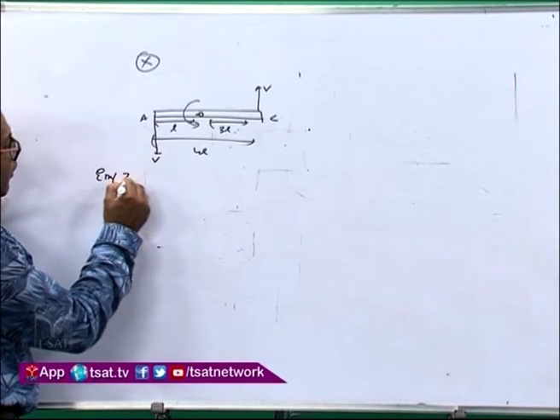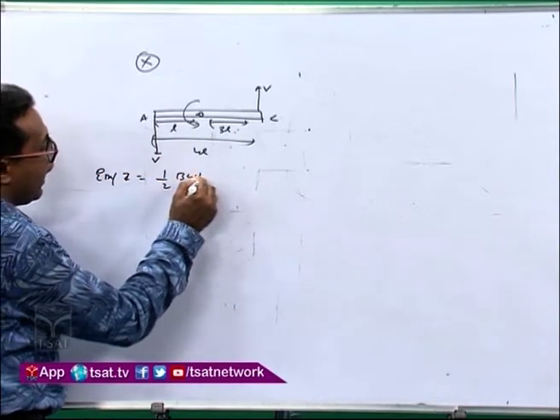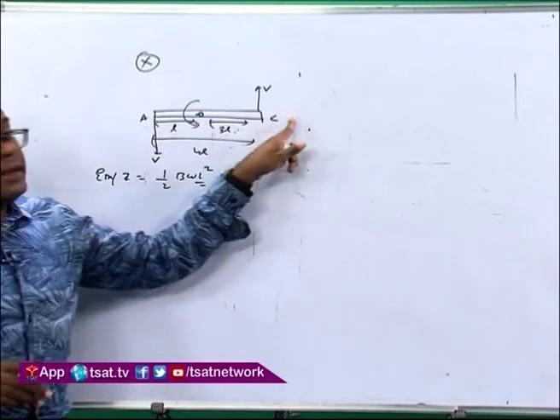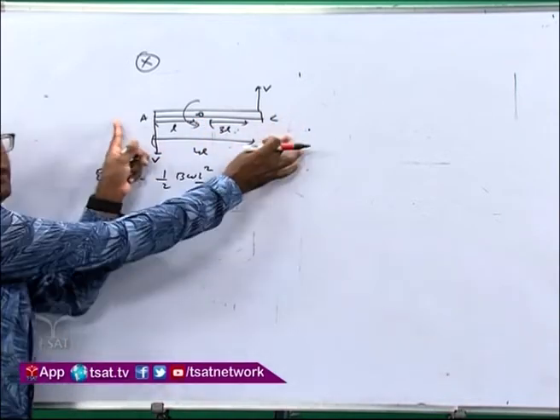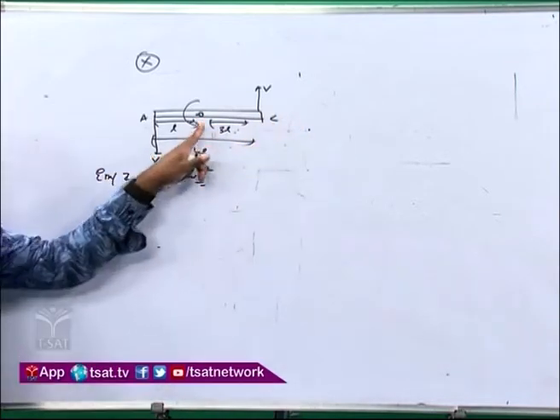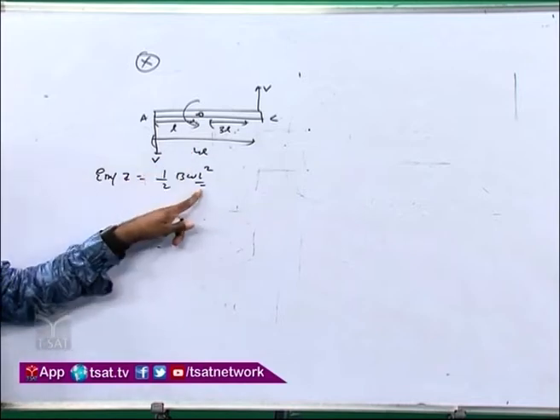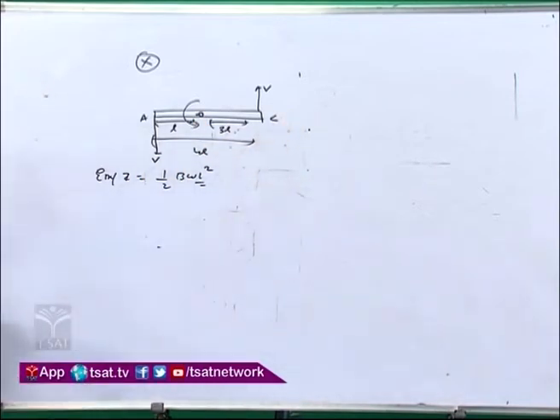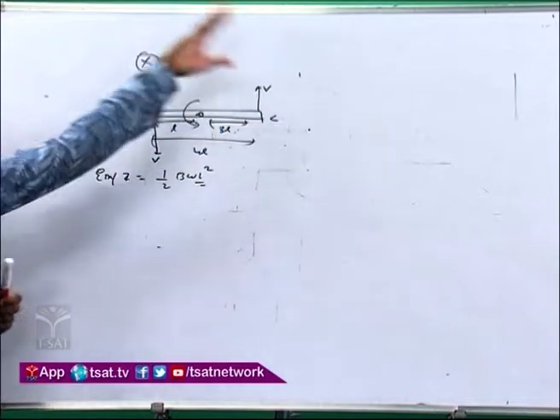First of all, you know for rotating, what is the formula of EMF induced? EMF induced is equal to half B omega L square, where L is the length from the point of rotation to the edge. Remember, don't take the full length, please. While deriving it, you take the L length from the point of rotation to the edge. Now first of all, this is in the xy plane.